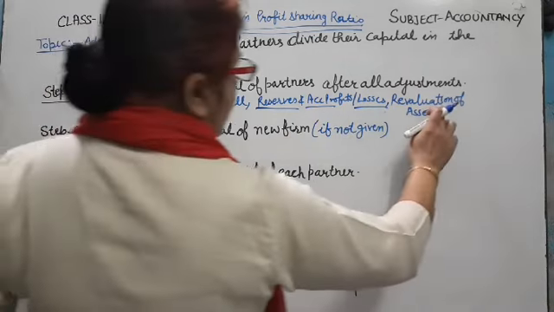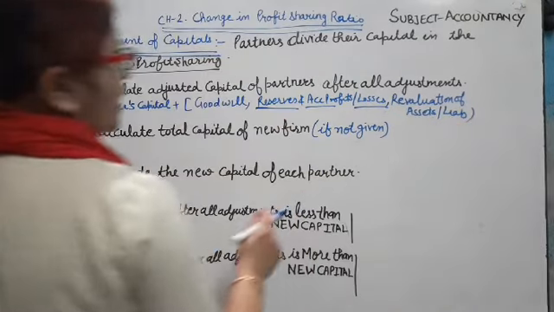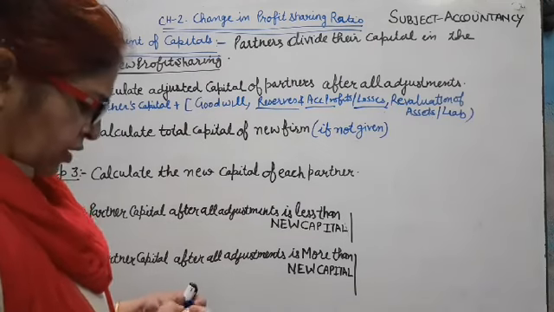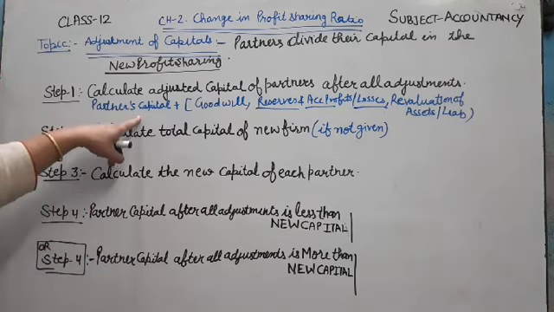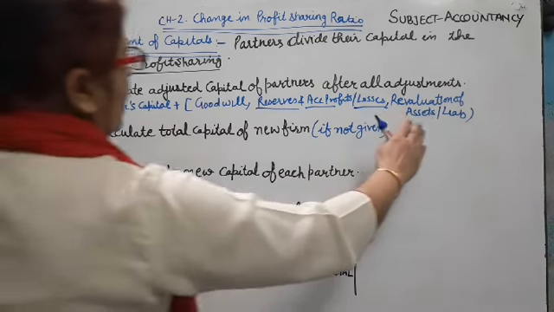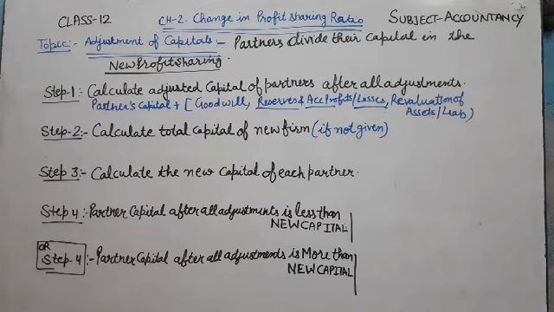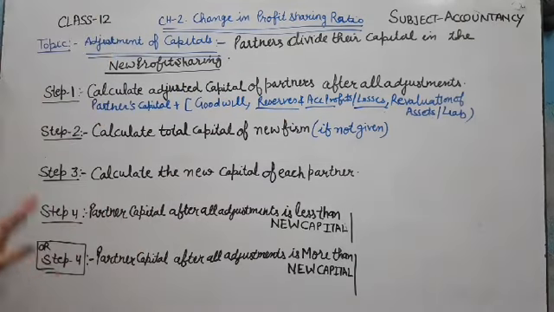And same with revaluation of assets and liabilities. If the revaluation result is a profit, the revaluation account shows the profit, it will increase the capital, and if there is a loss on revaluation, it will decrease the capital. So first of all we calculate the adjusted capital.